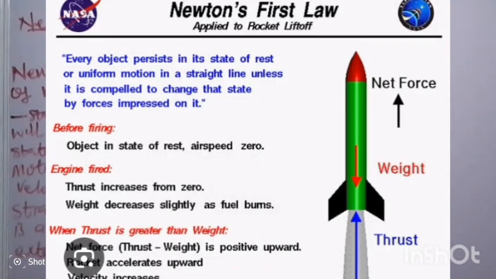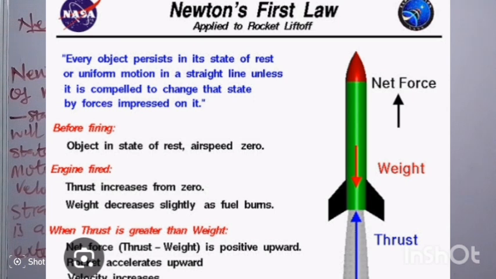Now, the next we are going to look at is how Newton's first law can be applied to a rocket lift off. Now let's look at it from the screen. This is the diagram of the rocket.